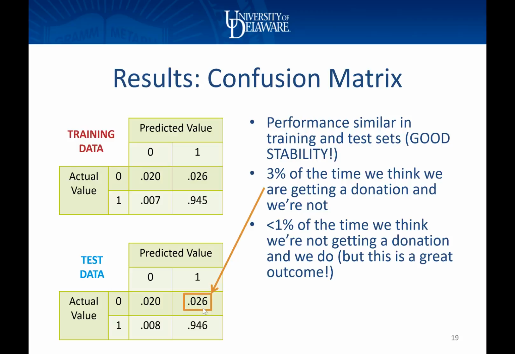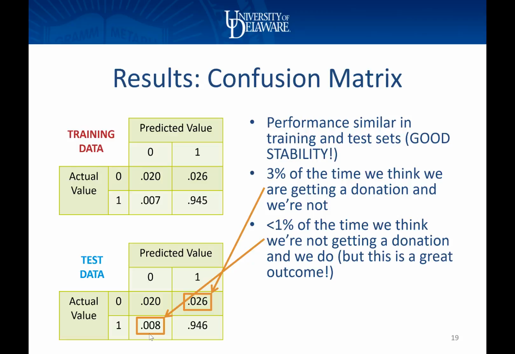When we look at the other kind of error, where I predict I'm not going to get a donation, but then I do, the actual value is 1, the predicted value is 0, that's happening just under 1% of the time, where I'm surprised in a positive way. I think I'm not going to get any money from this person, but then suddenly I do. This is actually a good outcome. It's not necessarily good in a statistical model to predict incorrectly, but in terms of what it means for the business, it's a nice positive surprise to my operating budget.